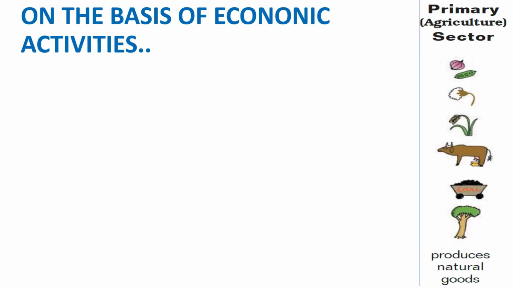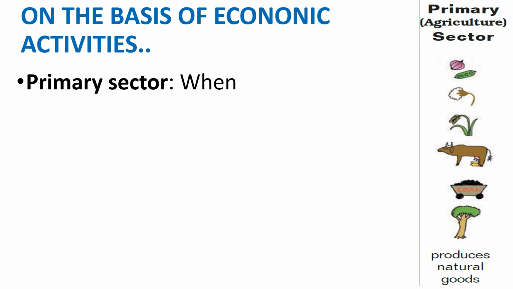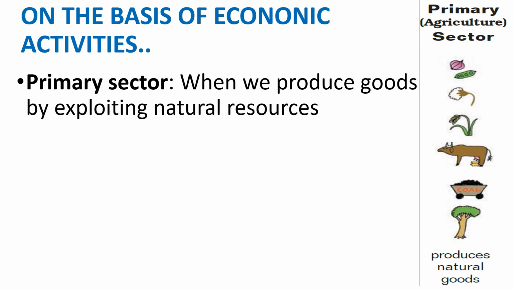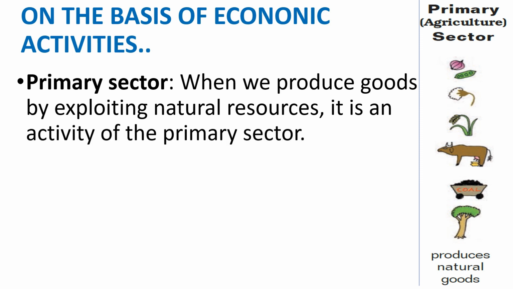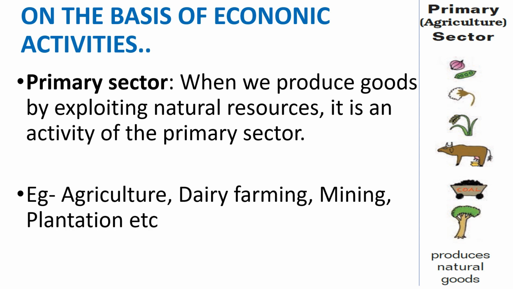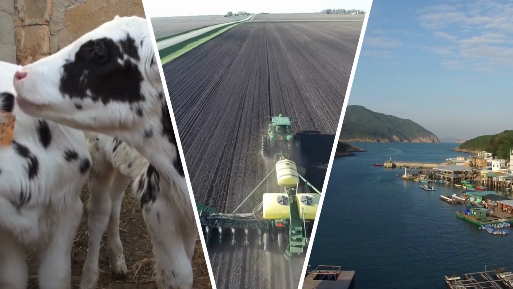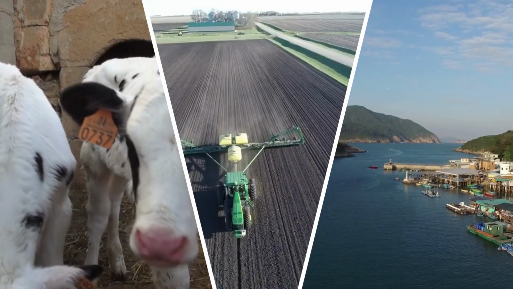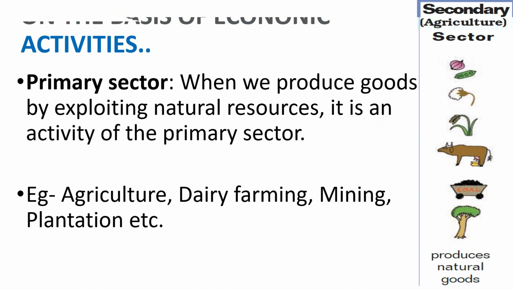Now let us come to primary sector. When we produce goods by exploiting natural resources, it is an activity of the primary sector. Example: agriculture, dairy farming, mining, plantation, etc. Primary sector produces natural goods.